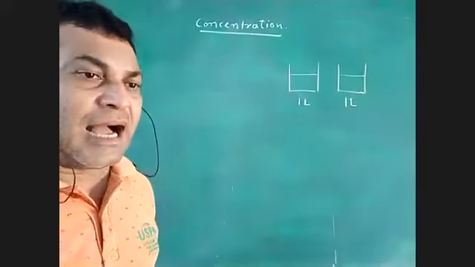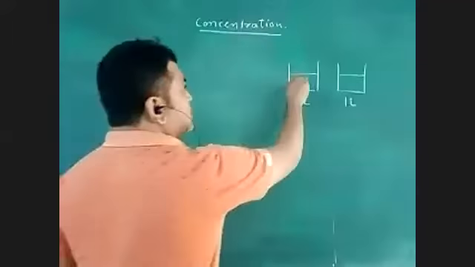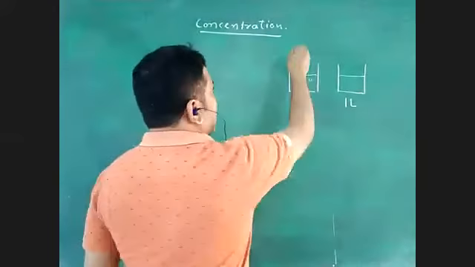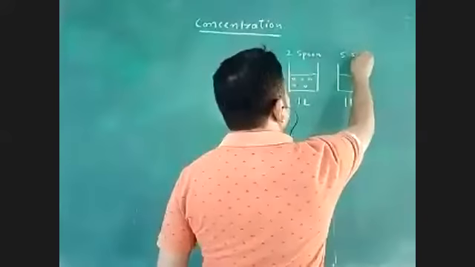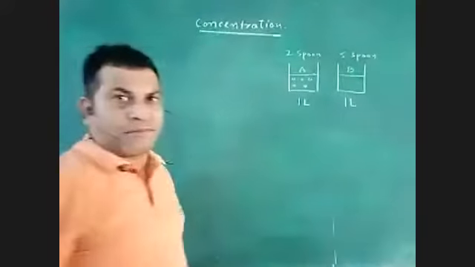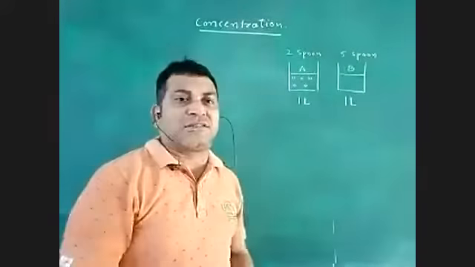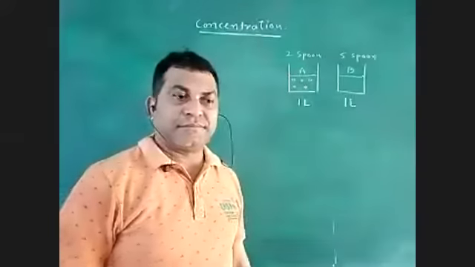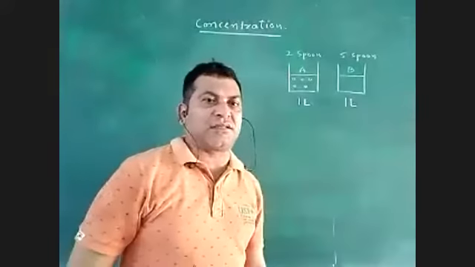Now I have added sugar. Dear students, when I was adding sugar, here I have added 2 spoons and here I have added 5 spoons. This is figure A, this is figure B. Now you have to tell me which one will be sweeter, A or B. B is the answer from us.